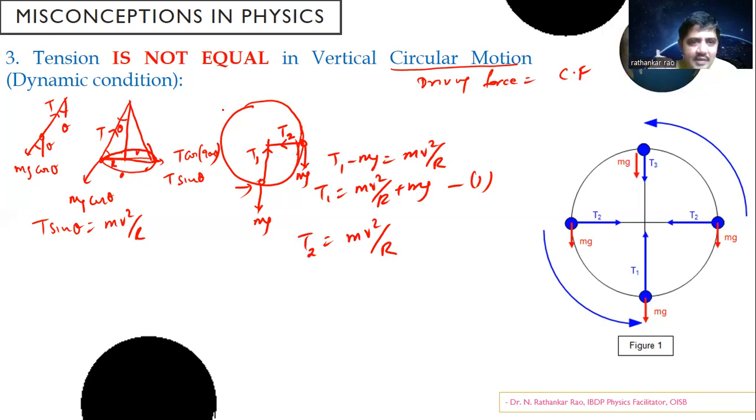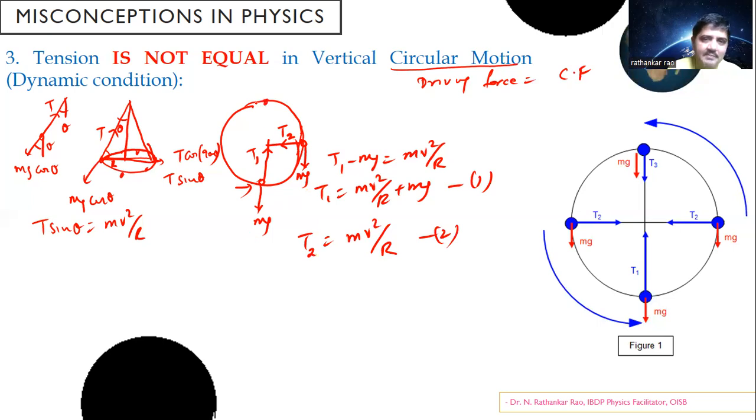Whenever something is moving in a circle, definitely one side of it is mv square by r, the other side is net force. Why should it move in a circle? Tension is pulling it like this, right? So therefore, tension equals mv square by r. Now you see, definitely compare these two equations. If this v is one and the same, even then you see this mg factor is missing. So definitely this tension is different from here.